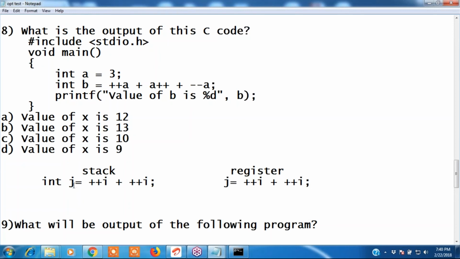This is called initialization, and this is called assignment of a variable.